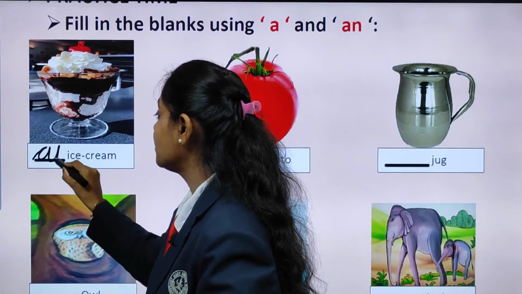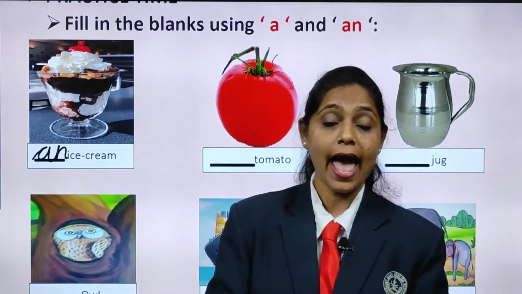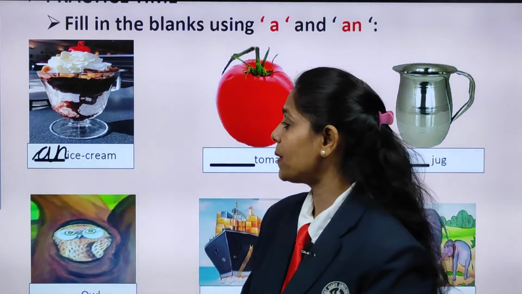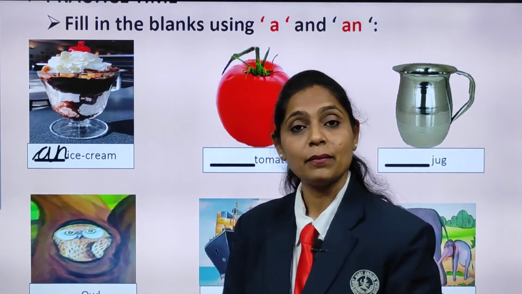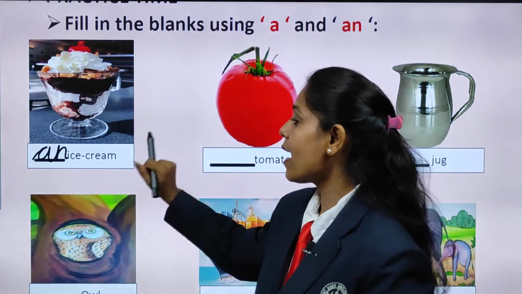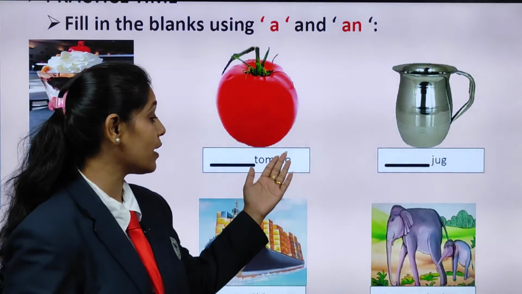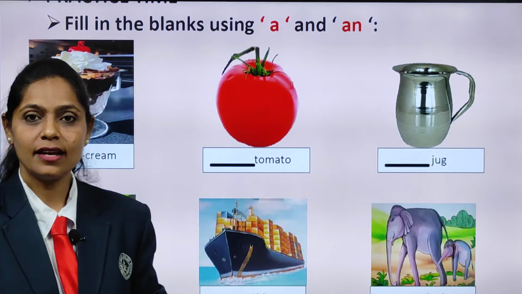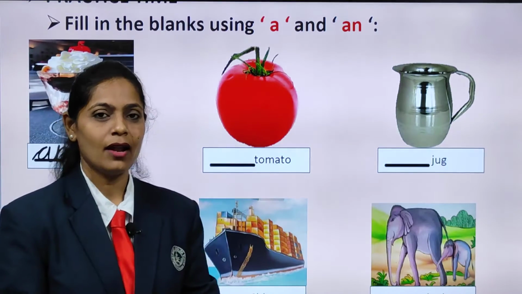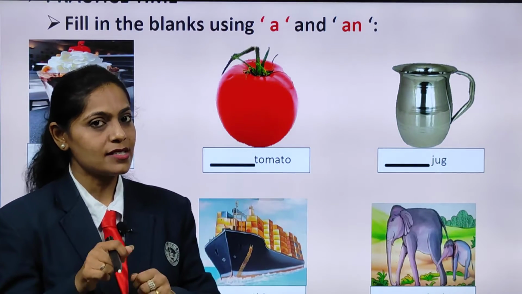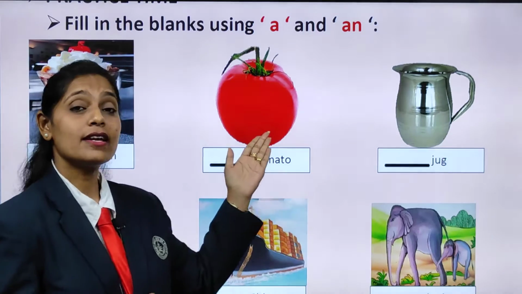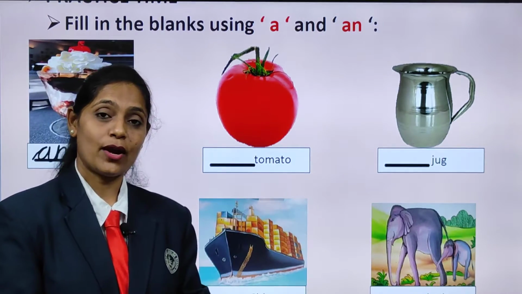What will we write, children? An. And come on, all of you repeat after me. An ice cream. Repeat, children. An ice cream. Now, look this side. What can you see? Yes, it is a vegetable. When mama prepares vegetable, she cuts and puts it in, right? What is it? Correct. Tomato.